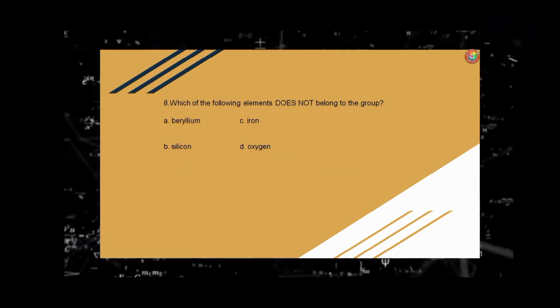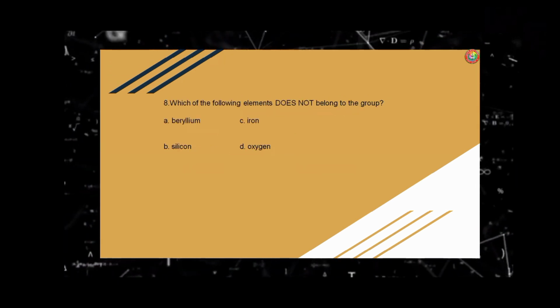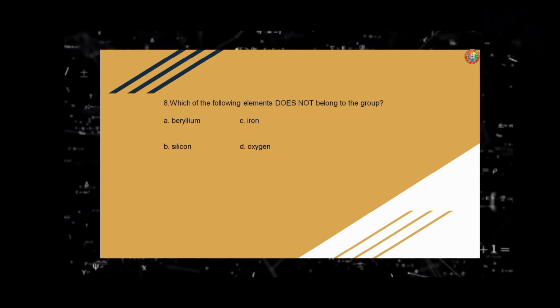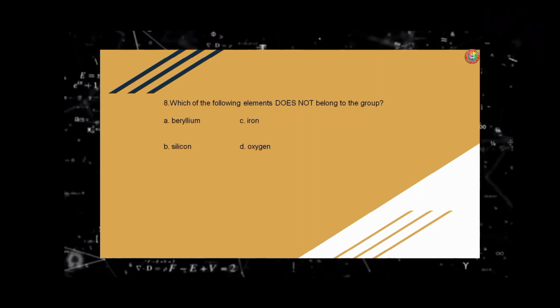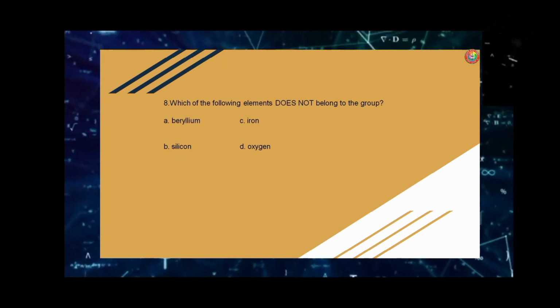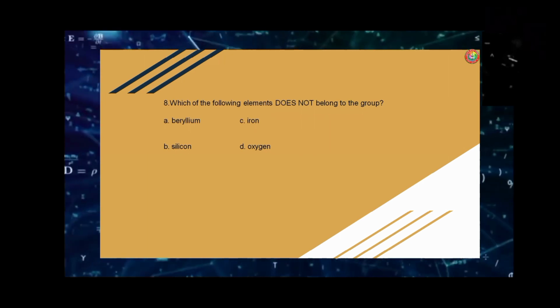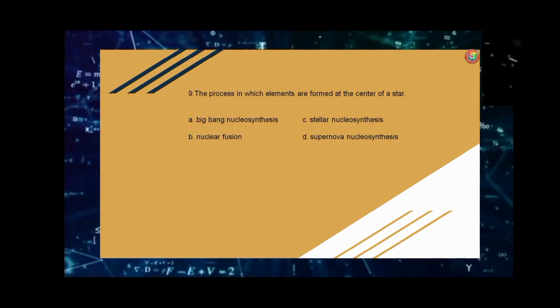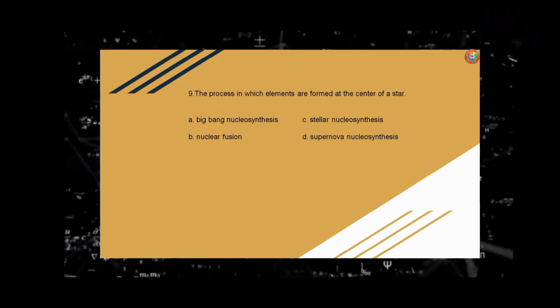Number eight. Which of the following elements does not belong to the group? A. Beryllium. B. Silicon. C. Iron. D. Oxygen. The answer is letter A, beryllium.